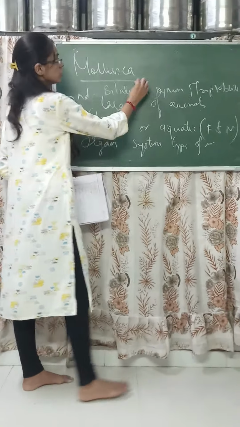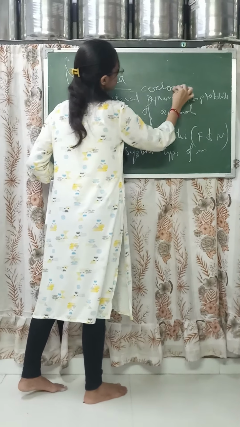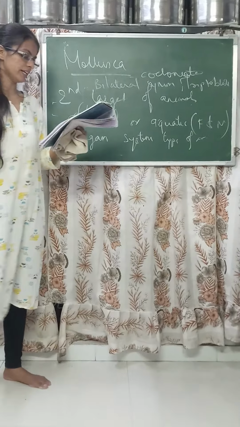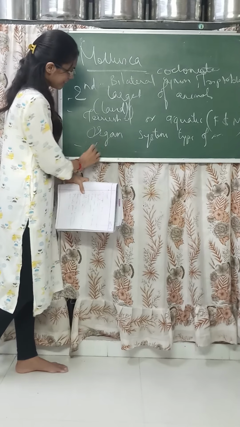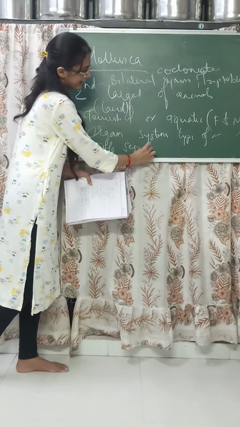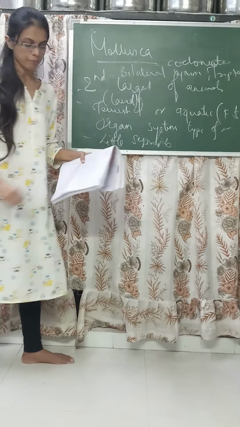These organisms are also coelomate, that means a body cavity is present. They are little segmented; the body is not fully segmentally divided.